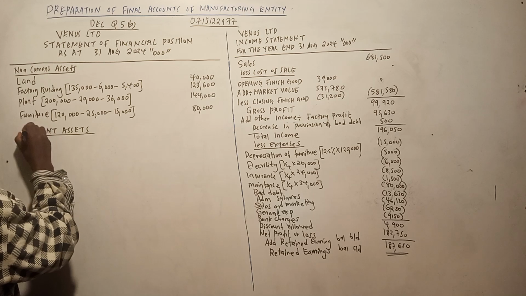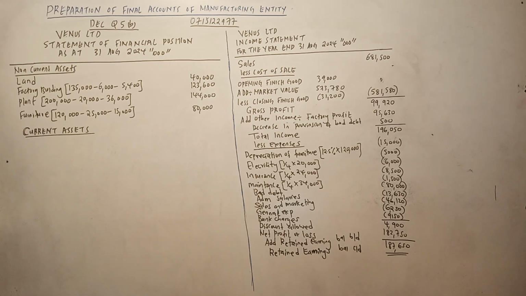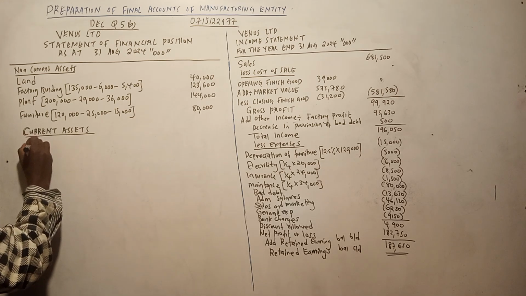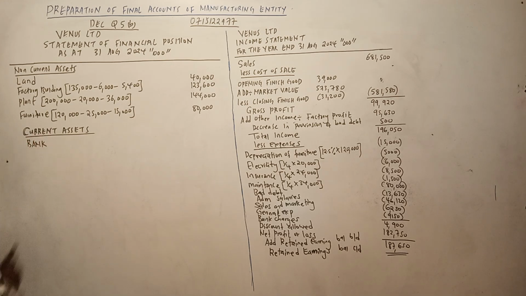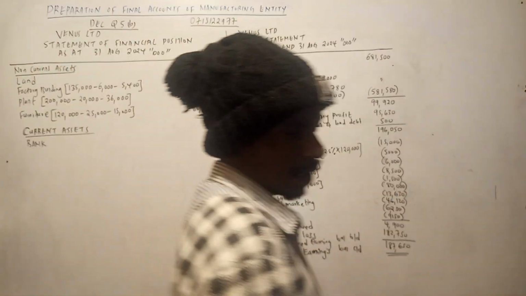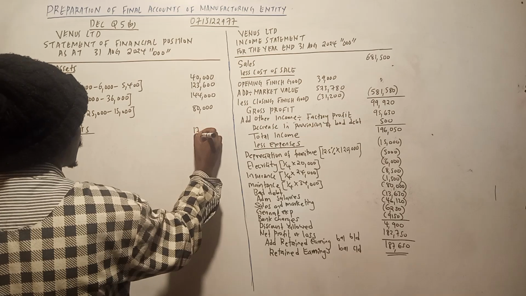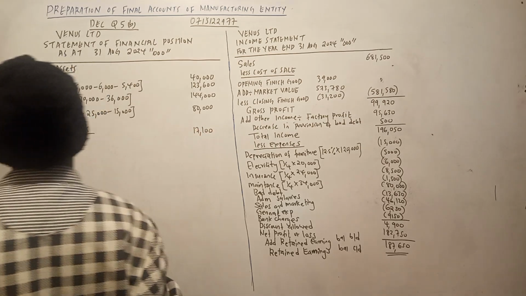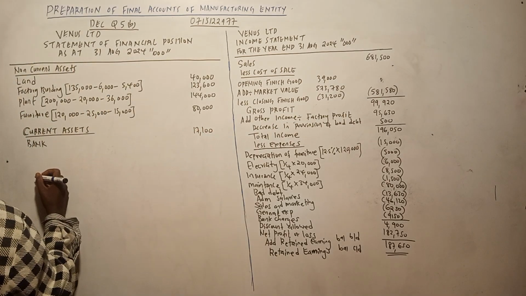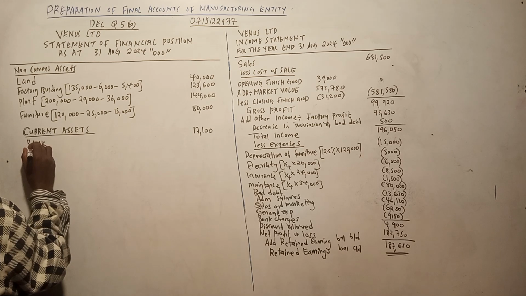Current assets. For current assets, the first one we can start with is the bank. You can see we have the bank. Now the bank from the question is 17,100. So the bank is 17,100. Now before we go to other items, you can go to receivables first.